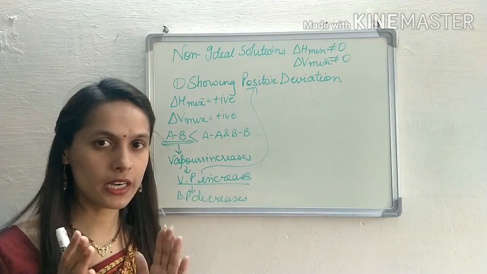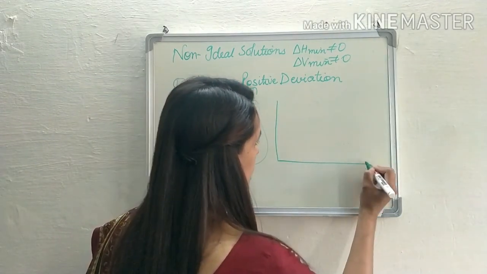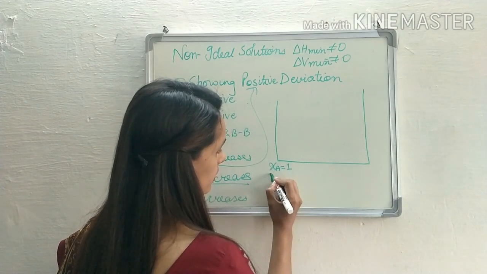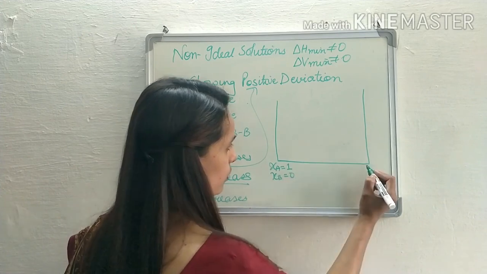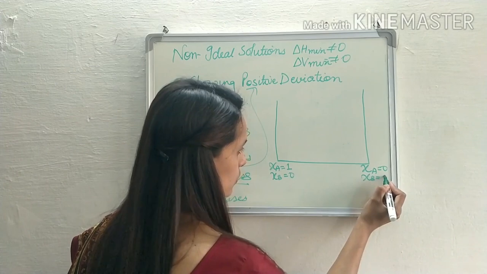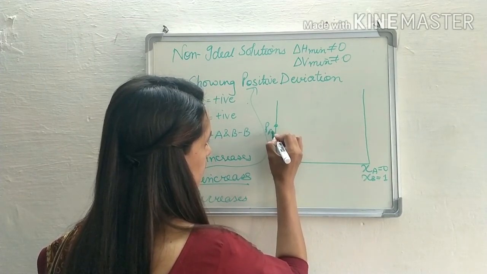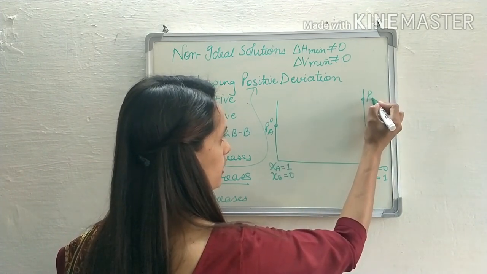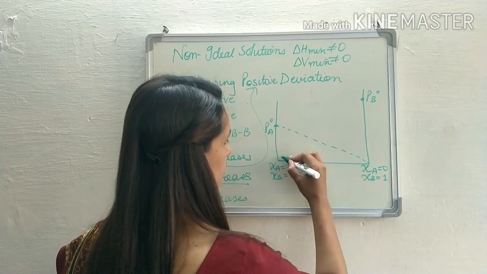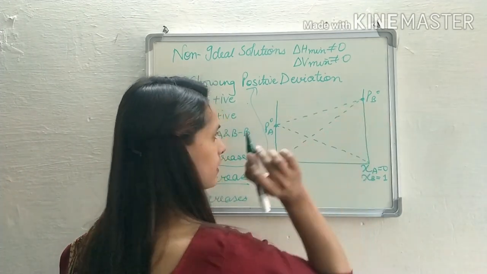the solute and the solvent boiling point. Now, if we draw the graph of such a solution, XA is equal to 1, XB is equal to 0, XA is equal to 0, XB is equal to 1. This is PA naught, this is PB naught, this is my ideal condition, this one is also an ideal condition, and this one is also an ideal condition.